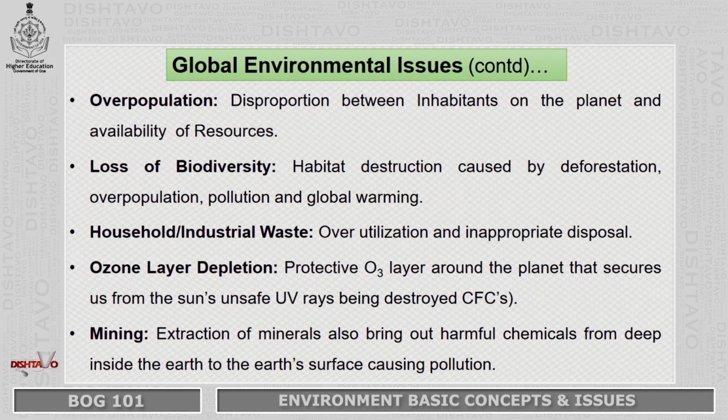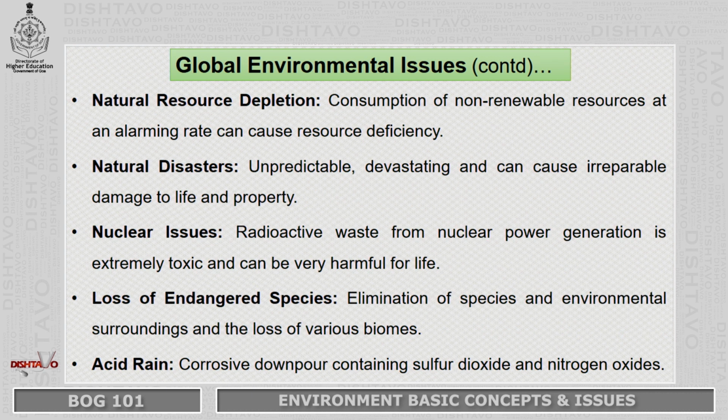Overpopulation is an environmental issue, as is loss of biodiversity. Then the way we deal with our waste, household waste as well as industrial waste, is today a global environmental issue. We have ozone layer depletion. We will go deeply into this in the next module. We have mining activities that have become a global environmental issue for many countries today because the environment is being destroyed through this. We have natural resource depletion. We are finding it difficult to live now because the resources are getting exhausted. There are natural disasters that are happening day in and day out, and we are afraid of them.